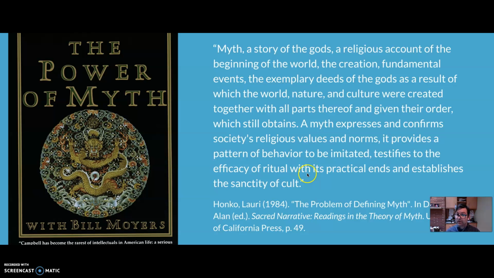And they're all ways of, I want to focus on the second part, expressing and confirming a society's values and norms, providing a pattern of behavior to be imitated, and testifying to the efficacy or the usefulness of ritual, the effects of ritual on culture, the ends, the practice of ritual. And right, in some sense, a myth forms the basis of something like a cult, right? Or a form of belief, a practice that involves a certain set of beliefs and values.